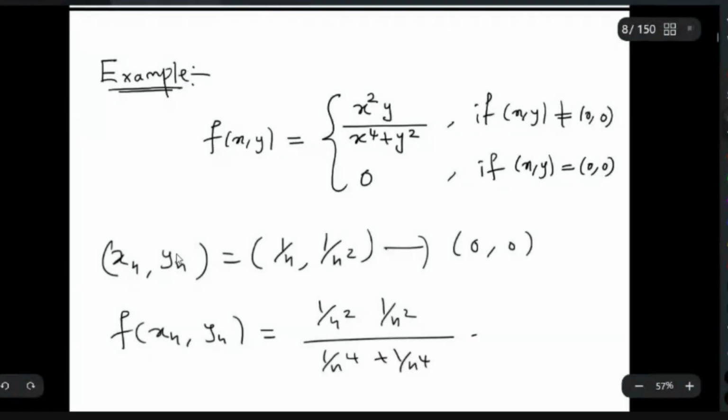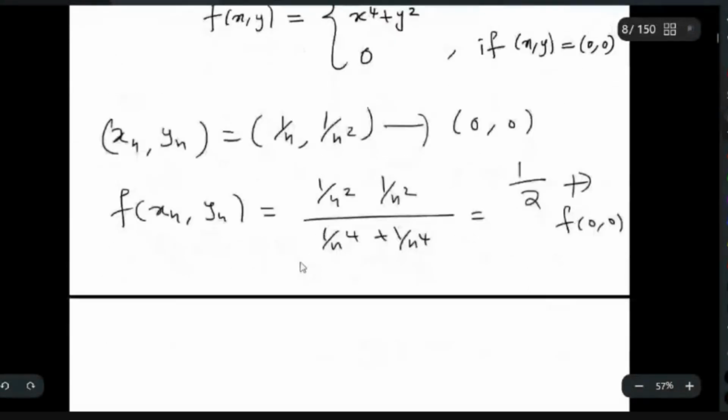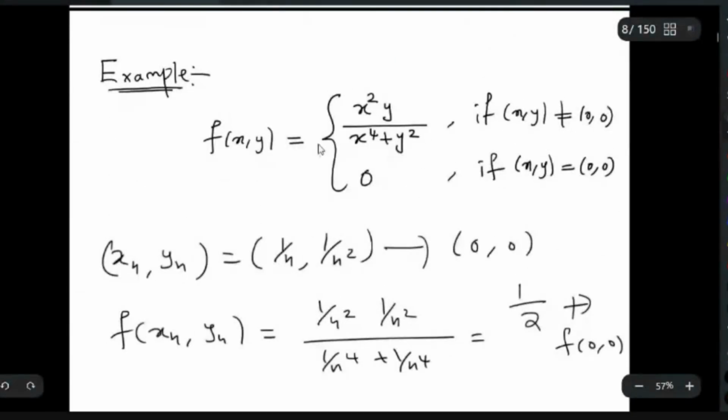So finally you will get 1 by 2 again. But it does not converge to f of (0,0). So this function is also not continuous at (0,0).